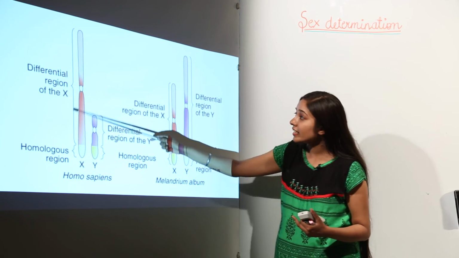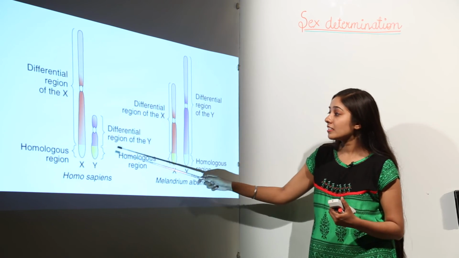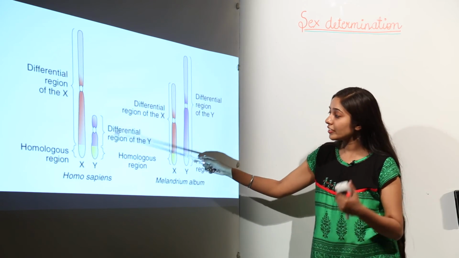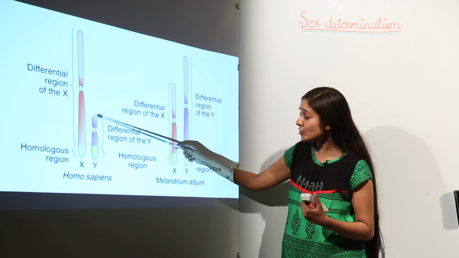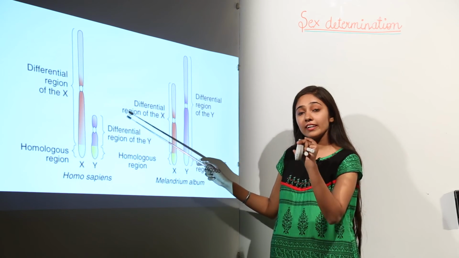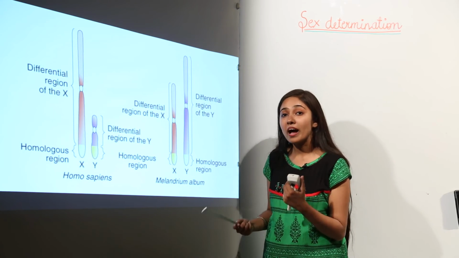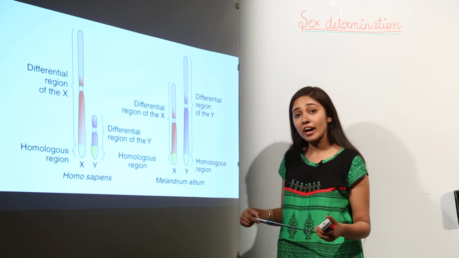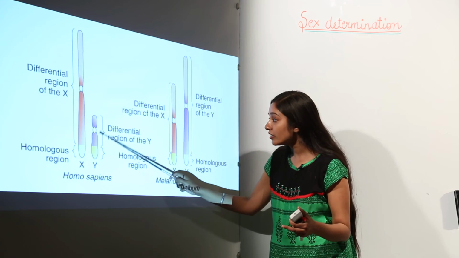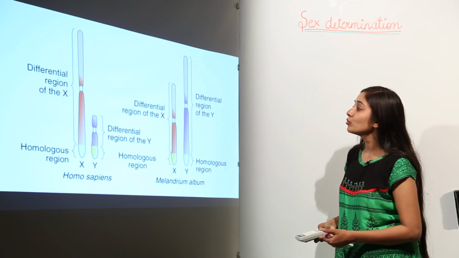The genes present in the differential region completely encode for the sex, but the genes present in the homologous region of these chromosomes do not encode for the sex. But this differential region on the Y chromosome, as you can see here, is going to carry genes which are linked with sex determination. So these genes are known as holoandric genes. Remember, these genes are known as holoandric genes in case of only Y chromosome. Remember, the genes present in the differential region of this Y chromosome are known as holoandric genes. Next, we move forward.